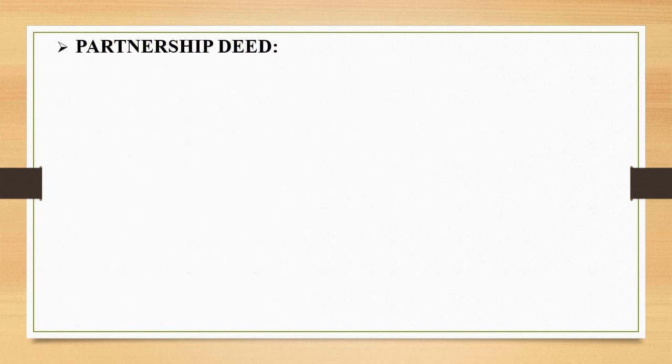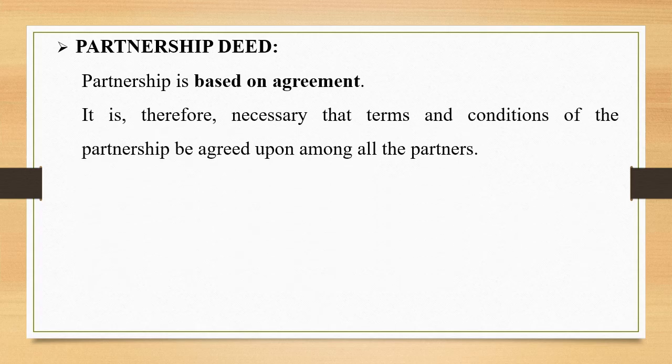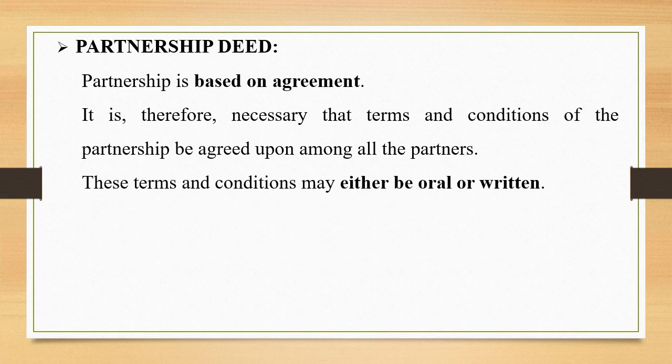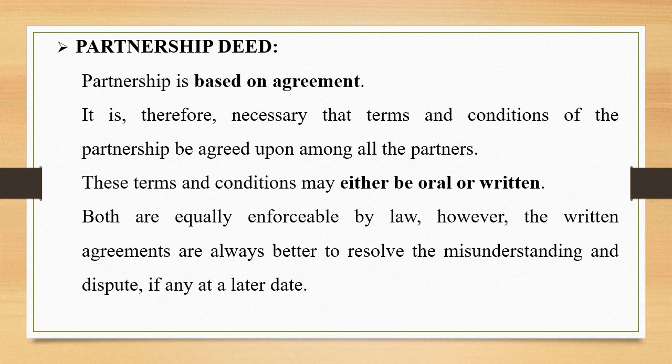Next is partnership deed. We all know that partnership is based on agreement, and it is therefore necessary that terms and conditions of the partnership be agreed upon among all the partners. And these terms and conditions may be in the oral form or written form. Both are equally enforceable by law. However, the written agreements are always better to resolve the misunderstanding and dispute, if any, at a later date.